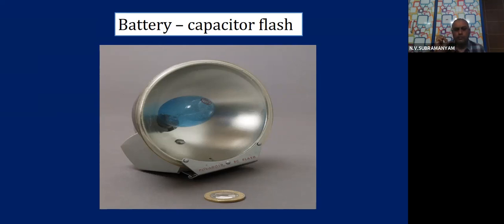It produces a burst of light so that we will be able to take a clear picture. That is the purpose of this battery capacitor flash. And the most important device in that is the capacitor. So what is this capacitor? It is a device which can store the charge. So a device which can store the charge is the capacitor.